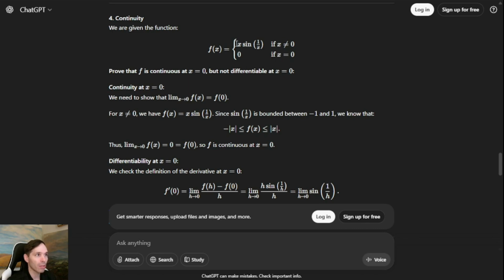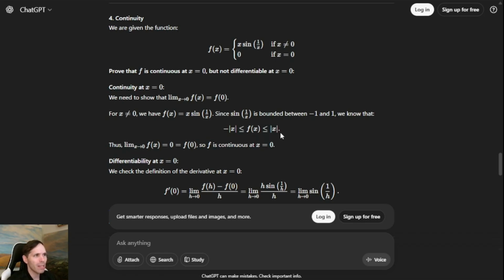So we want both the positive and negative limits, as x converges from both sides, of x sine 1 over x to approach 0. For x non-zero, we have f of x equals x sine 1 over x. Since sine 1 over x is bounded between -1 and 1, we know that the negative absolute value of x is less than or equal to f of x, which is less than or equal to absolute value of x for all x in the range, and specifically as x goes to 0. Thus, the limit as x goes to 0 of f of x equals 0 equals f of 0, so f is continuous at x equals 0.